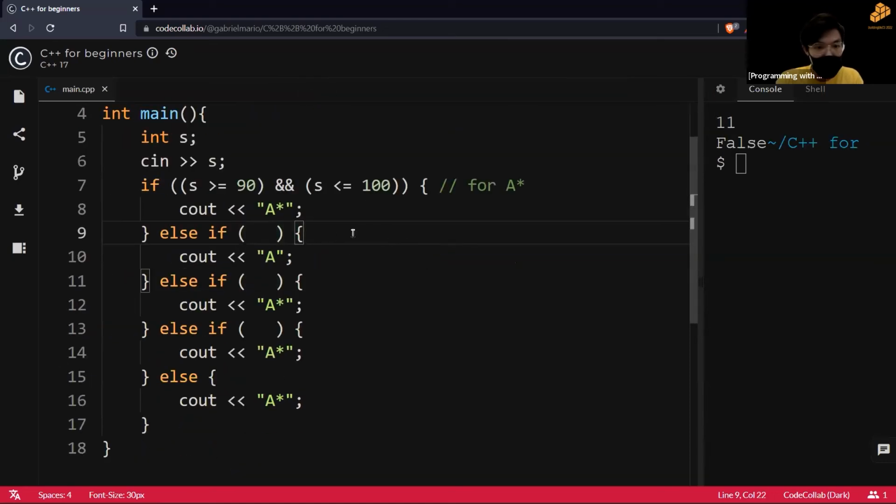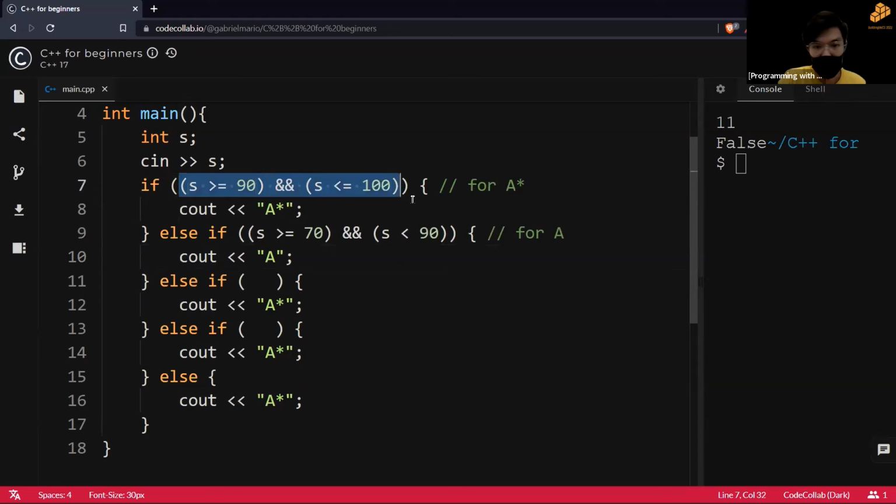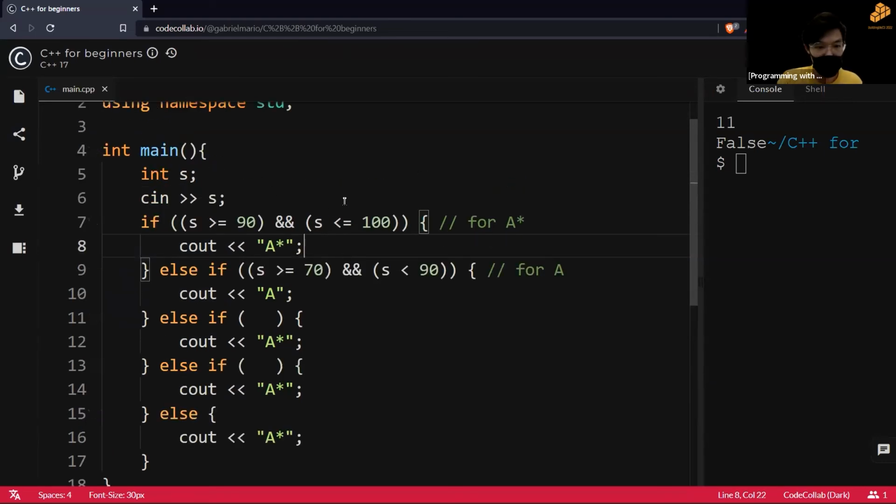Okay. This is for A. So this is the first condition, and for A we have s more than or equal to 70 and s less than 90, right? So yeah, I want you guys to try this out and type along with me if you haven't, so you can have a better understanding of how to do this and how to implement if statements.